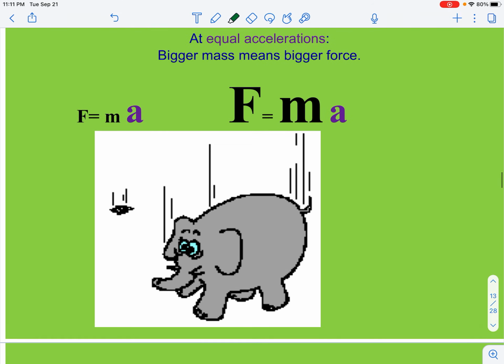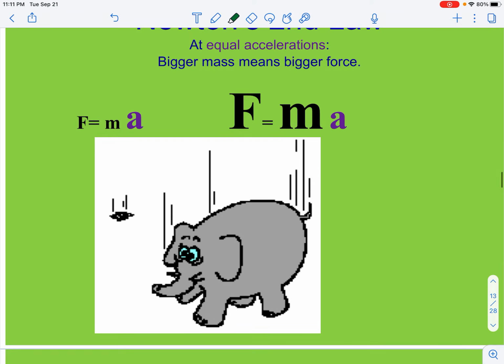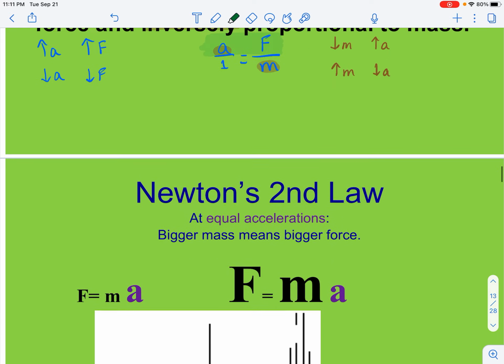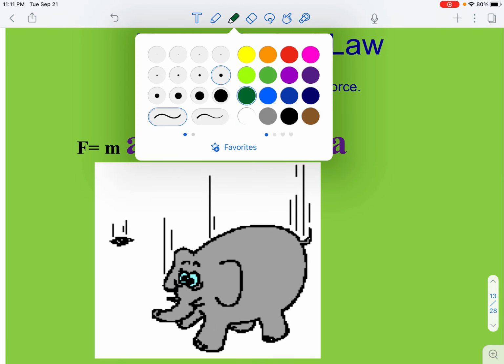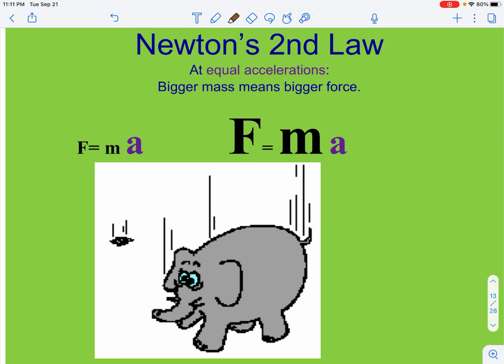If we look at this elephant, and we're going to call this a rock, here it says my two objects have equal accelerations. So if the accelerations on our objects are the same, now if we consider the fact that these accelerations are the same, let's say that these objects are in free fall, where we know that this value is negative 9.8 for both situations, right?